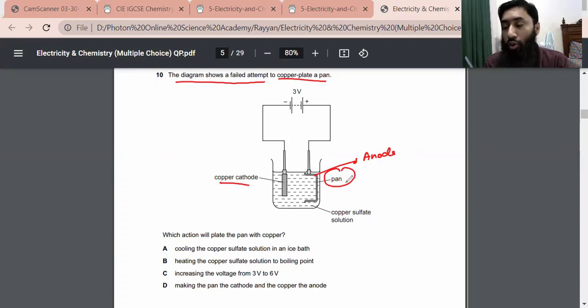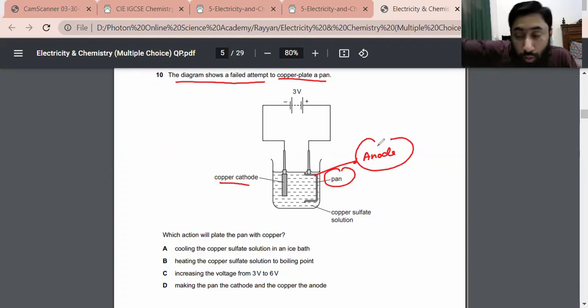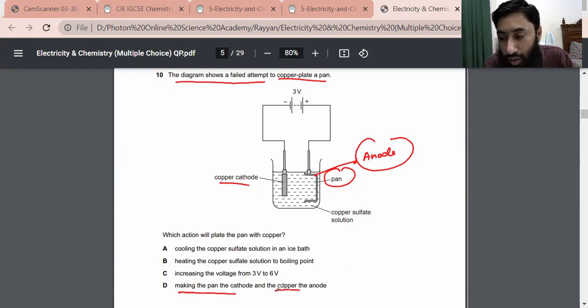Remember, the object which we want to be electroplated, always make that object the cathode. And the metal which we want to electroplate over the other metal, make that metal the anode, making the pan the cathode and the copper the anode. This is the correct solution.